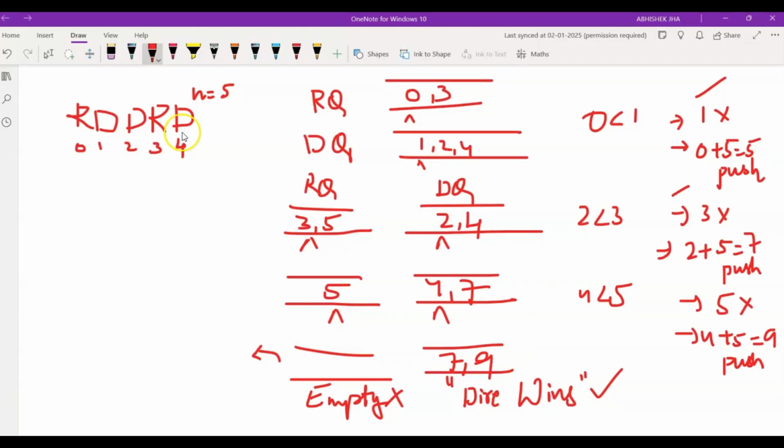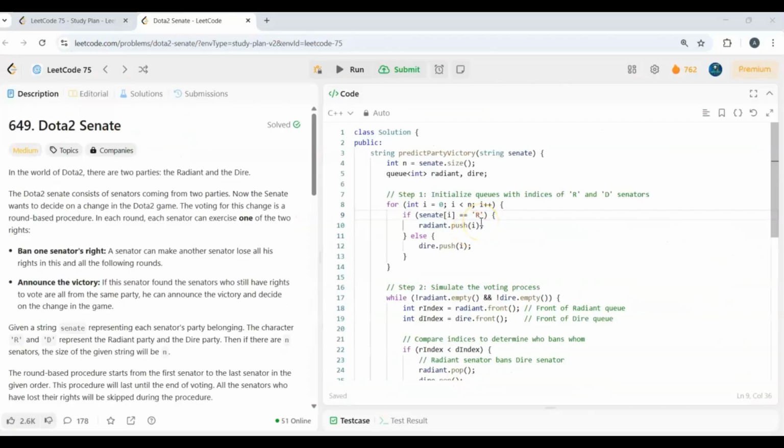So let's quickly code this particular approach and finally analyze the space complexity and time complexity. So here's the code for our optimal approach, where we are using a queue based approach, which is a kind of greedy algorithm, where we are trying to eliminate the nearest possible opposing party member with the optimal strategy of choosing the next sequential index. So here I've used two queues, one for radiant and one for dire. I've iterated over our Senate string and pushed their respective indices into their queues.